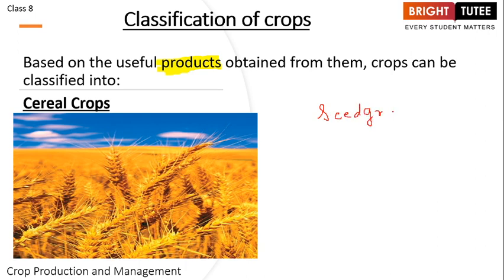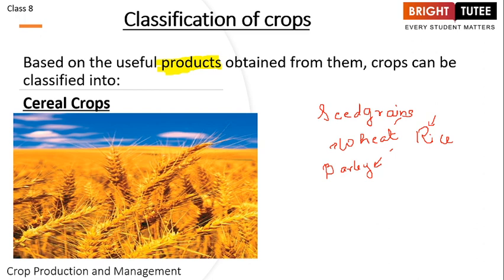For example, usually the cereal crops consist of wheat, right? This is the picture of a wheat crop. Then we have rice, right? Apart from that, we have barley. All of these are your cereal crops, right? If we talk about wheat, or the rice, or even the barley, what is utilized in them? It is the seed grain which is utilized, right?